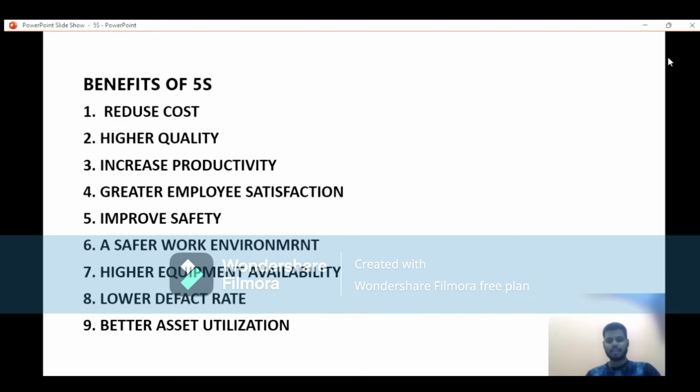So guys, how important 5S is! According to me, you have to do 5S at every time of the working process.